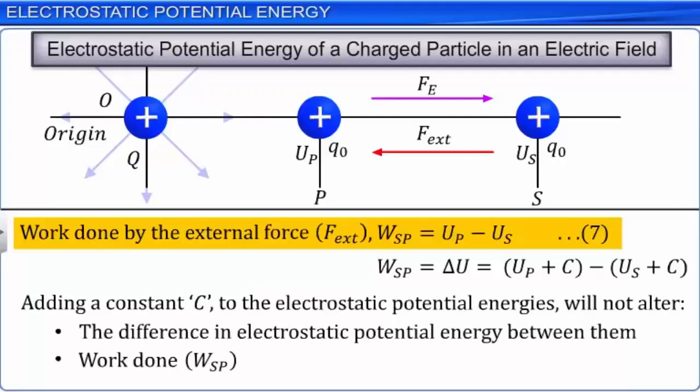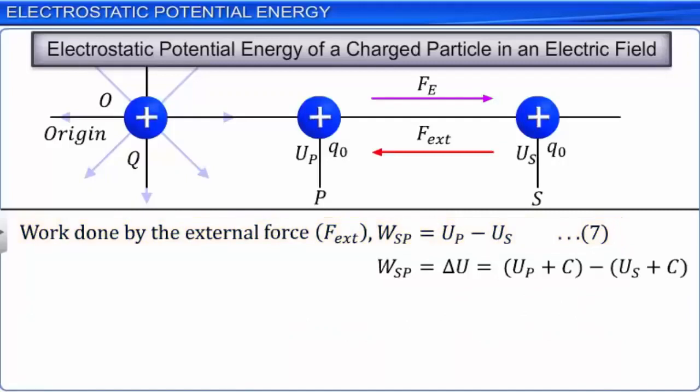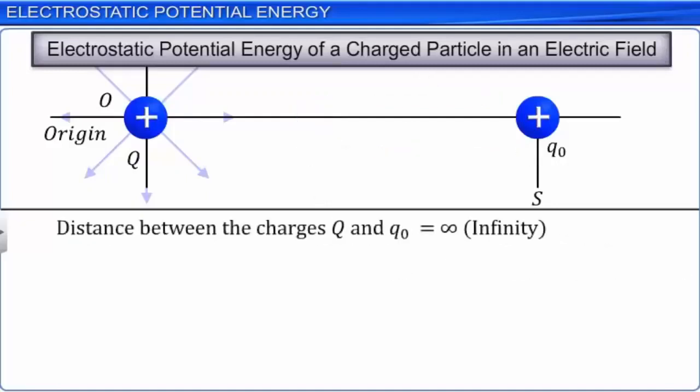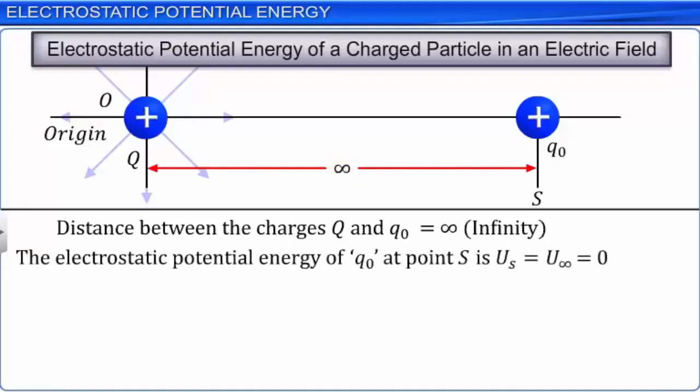Hence, we can choose a convenient reference point where the value of the potential energy is 0. Let point S be at an infinite distance from the charge Q. The electrostatic potential energy of Q0 at point S is US equal to U infinity is 0.